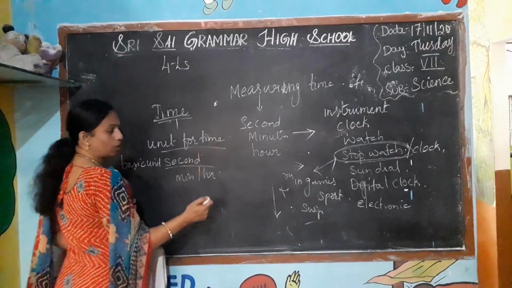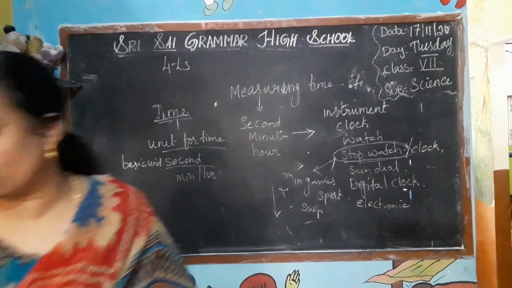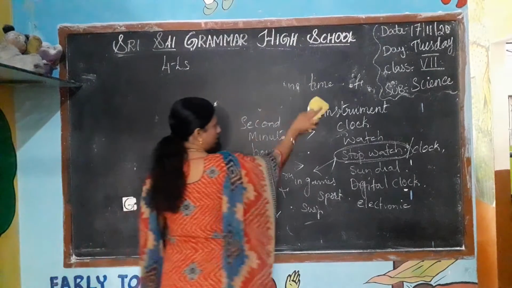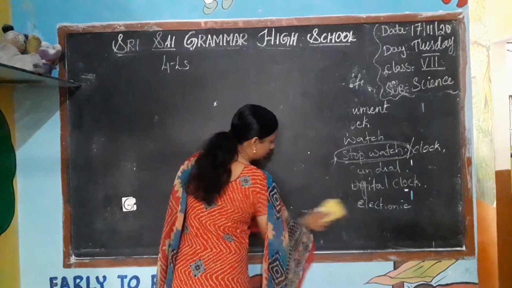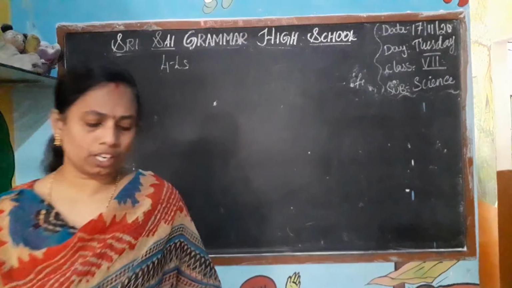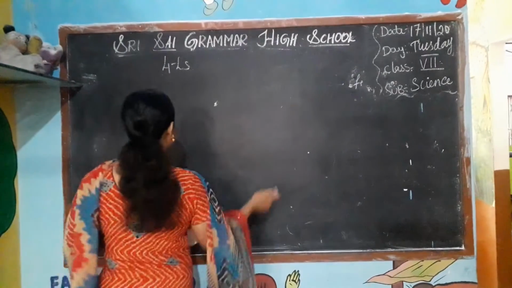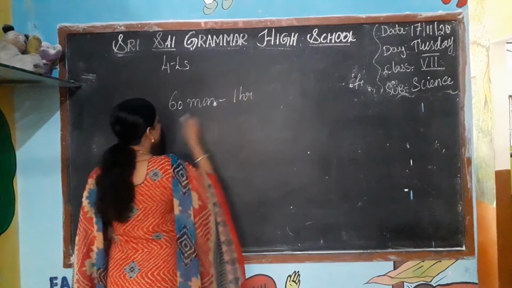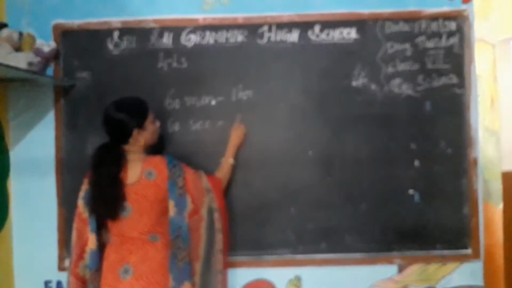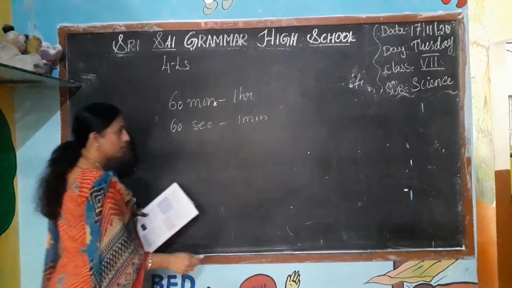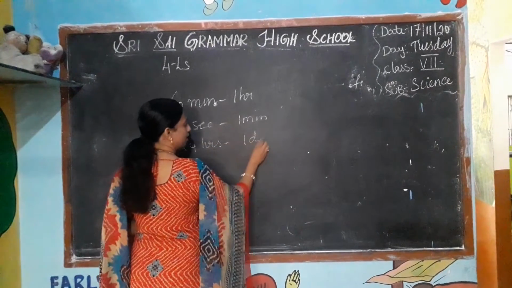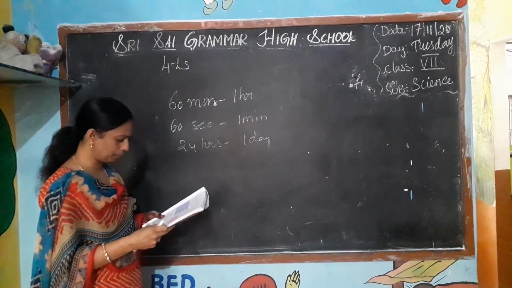So, you have learned in the 6th class or in the 5th class, 1 minute is equal to how many seconds. Everything you have learned. Yes or no? We have learned in the maths. 60 minutes is equal to 1 hour. 60 seconds is equal to 1 minute. And 24 hours is equal to 1 day. Yeah, we have learned this.